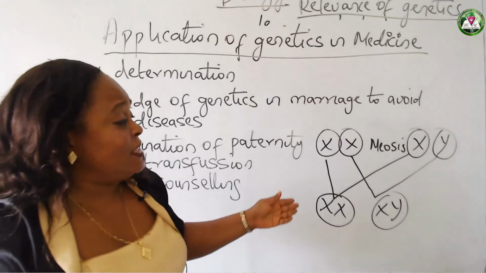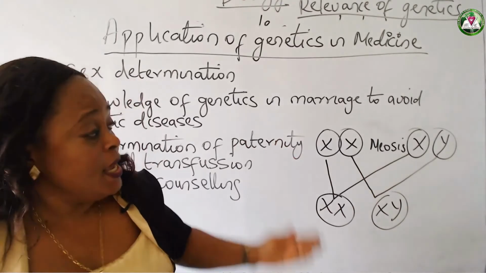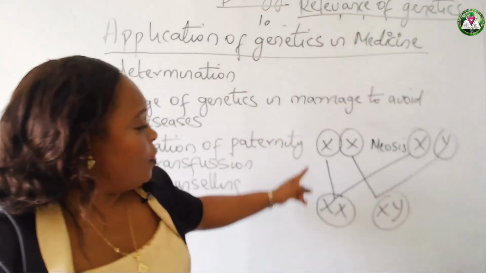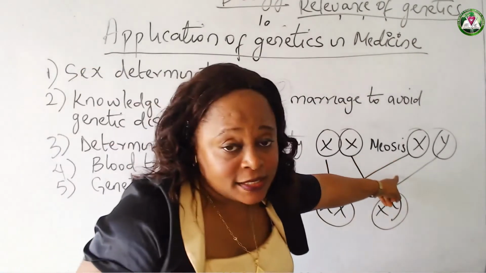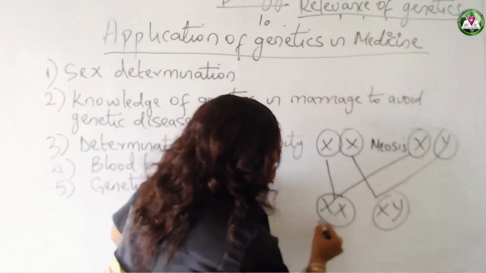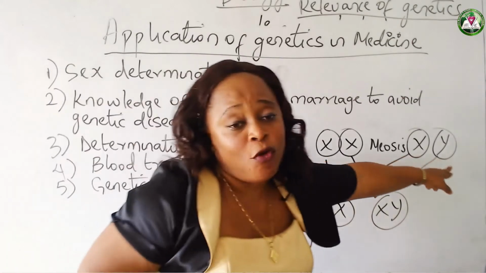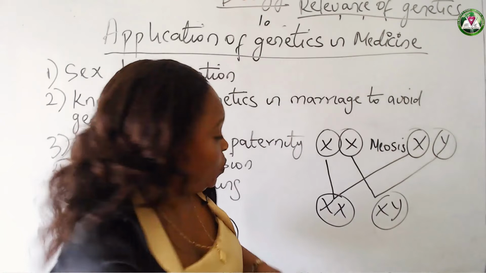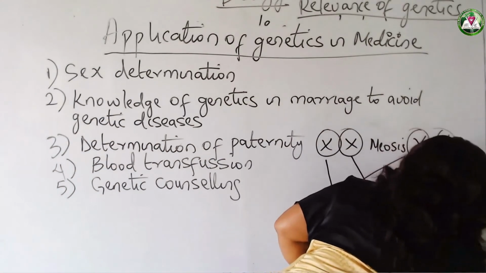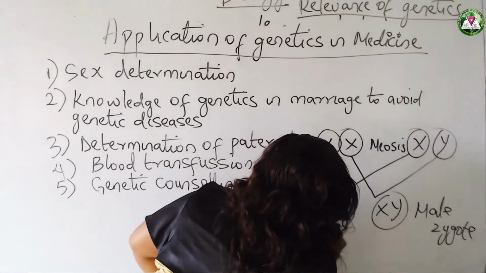Now, whatever becomes the sex of the child can only be determined by this crossing. Do you understand me? Now, if the X joins with the X, we have a female child or a female zygote which has the chromosome XX. But if the X chromosome of the woman joins with the Y chromosome of the man, we have a male child which we have as the XY. We have the male zygote and the female zygote.